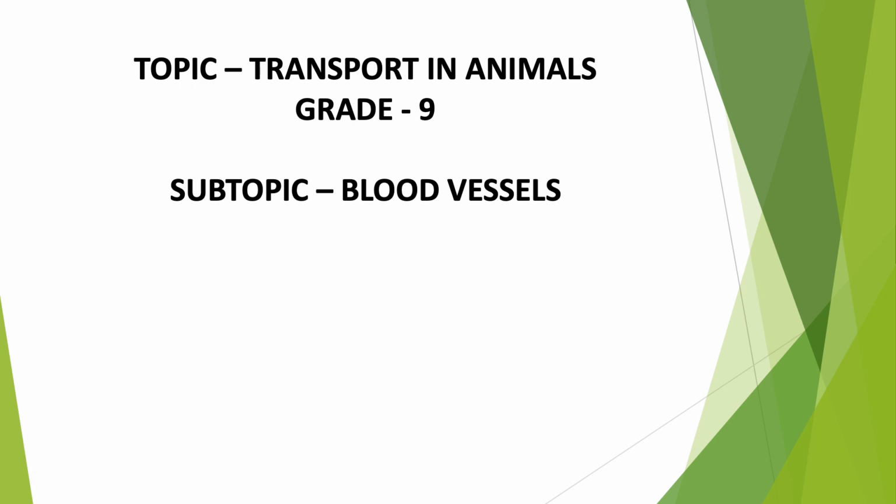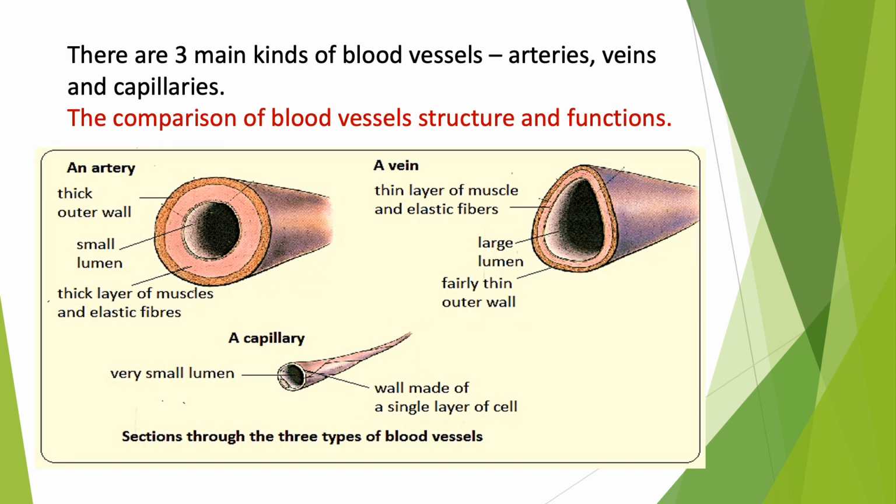Hello students, today we'll revise the subtopic blood vessels from the chapter Transport in Animals. There are three kinds of blood vessels: arteries, veins and capillaries. The diagram below shows the comparison of blood vessels, structure and functions.